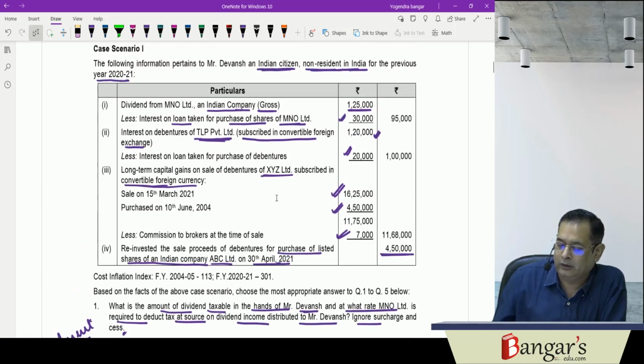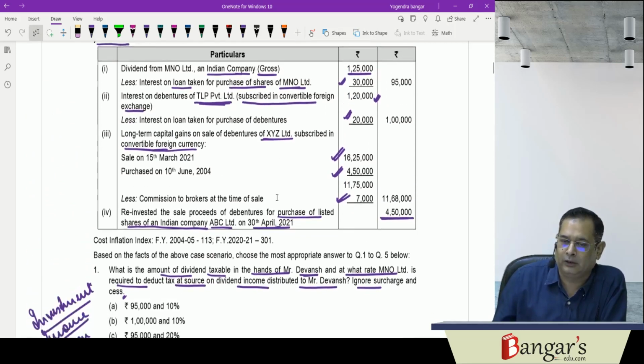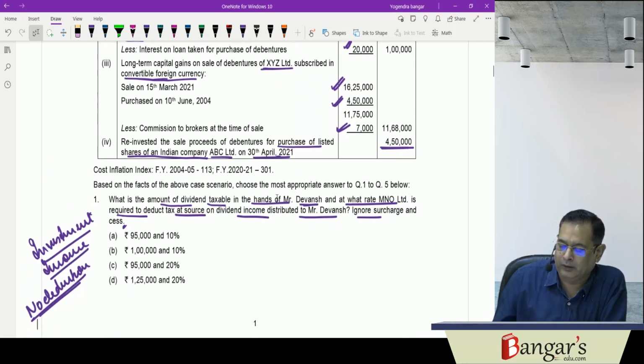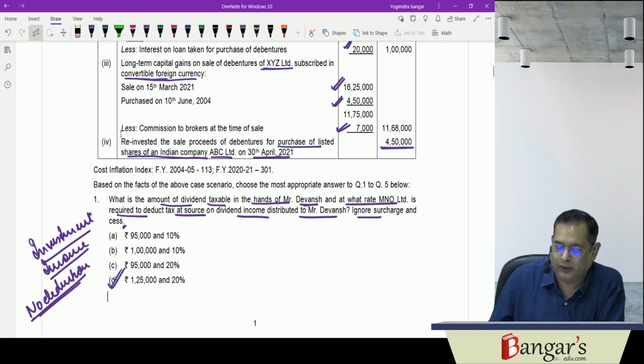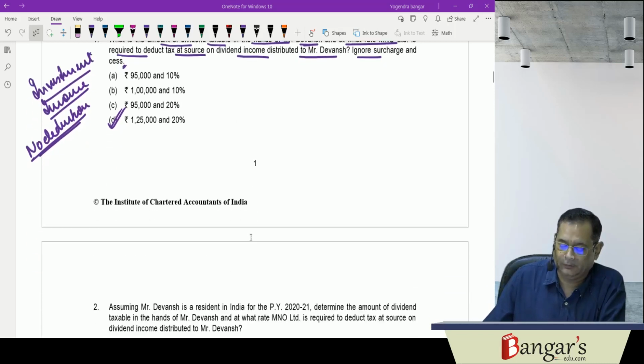So here the dividend income, since it's an investment income, the amount taxable in the hands of Mr. Devansh will be 1,25,000 rupees. And they are also asking for the rate of tax deduction at source. The tax will also be deducted at source at the rate of 20%. So the rate of TDS will be 20% in this case.